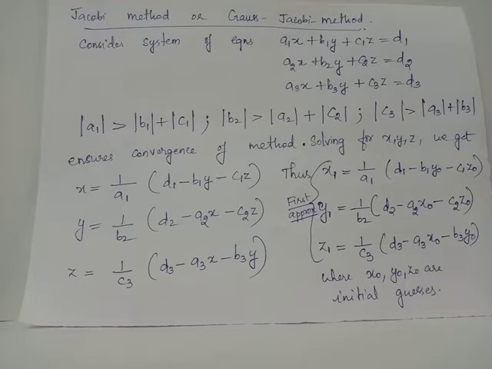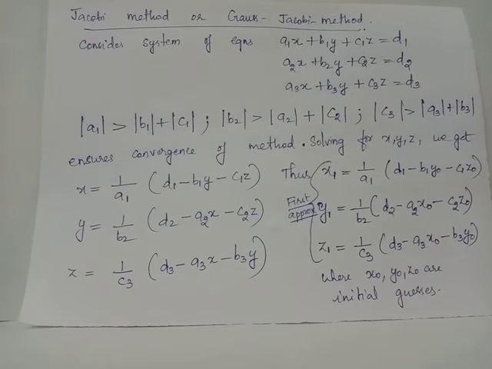Now let us discuss Jacobi's methods algorithm. This method is also known as Gauss-Jacobi method or Jacobi iterative method. Suppose these are the three system of linear equations given. From these equations, when you solve for x, y and z, you will obtain these expressions.